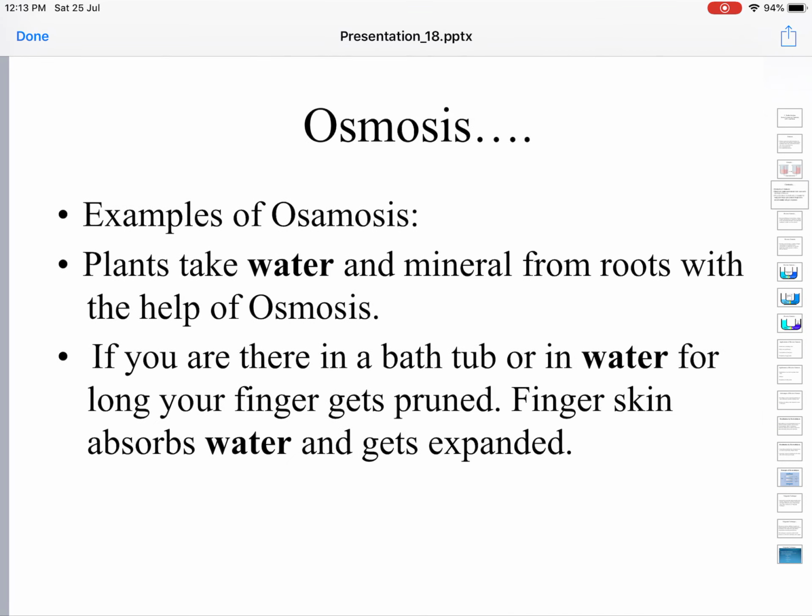Plants absorb water and minerals from the roots by the process of osmosis only. It's natural. It happens throughout the life of the plant. Okay, unhindered. They need not spend any extra energy. It's a physical process.